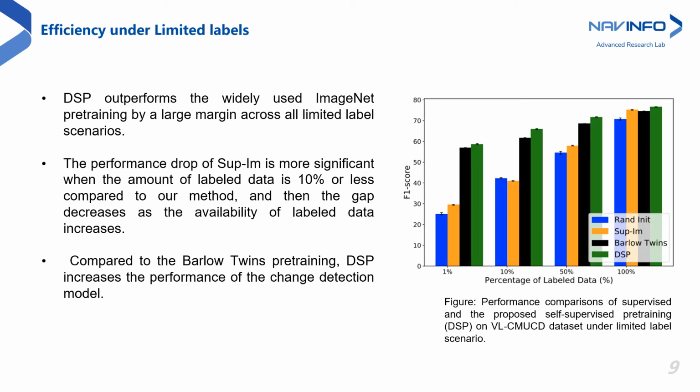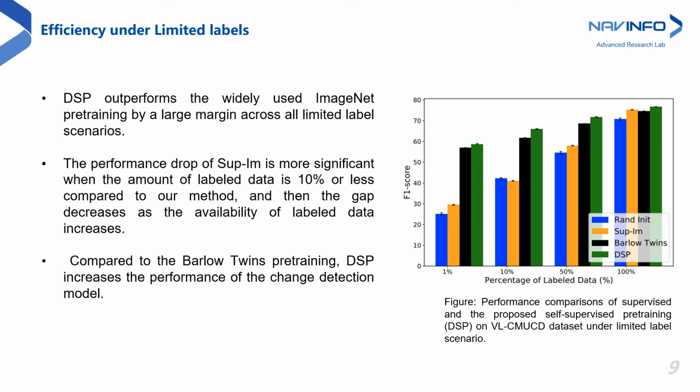Efficiency under limited labels. The availability of large-scale annotated data remains a critical challenge in scene change detection due to the high cost of acquiring labeled data. Therefore, the scene change detection model needs to demonstrate steady performance when the availability of labeled data is limited. The figure shows the performance of the different pre-training methods under the limited label setting. We sample 1%, 10%, 50% and 100% data in a class-balanced manner from the train split and fine-tune the model with different percentages of labeled data from the training split of the VL-CMU-CD dataset.